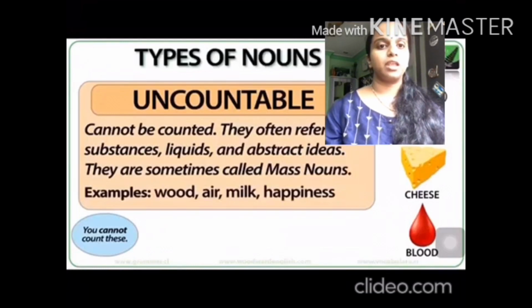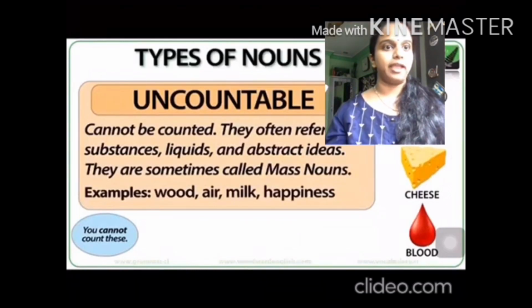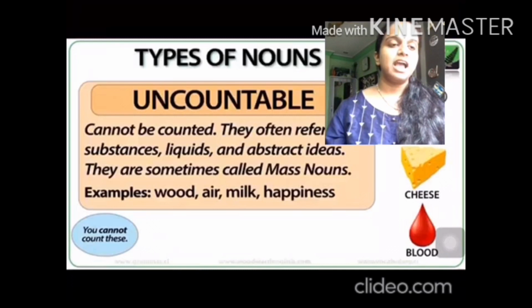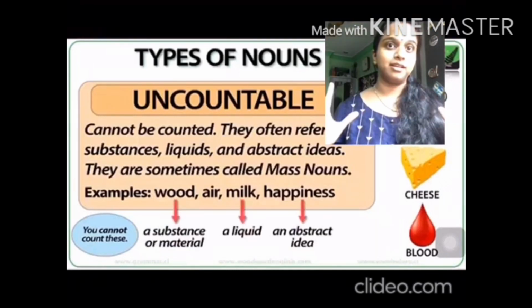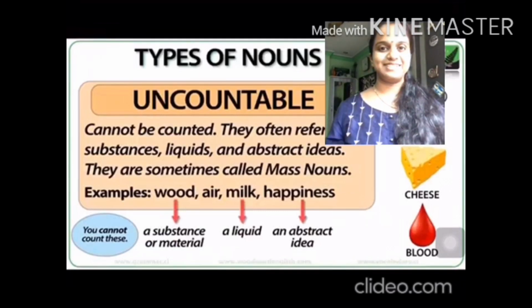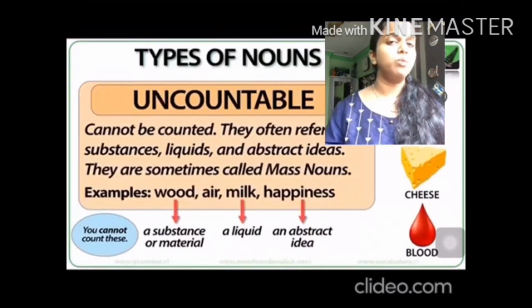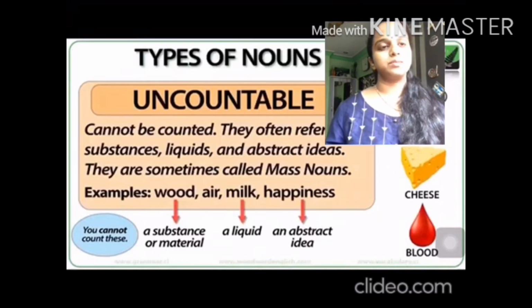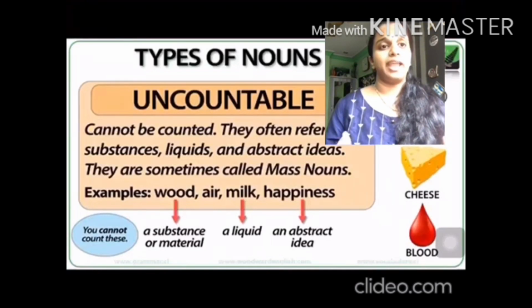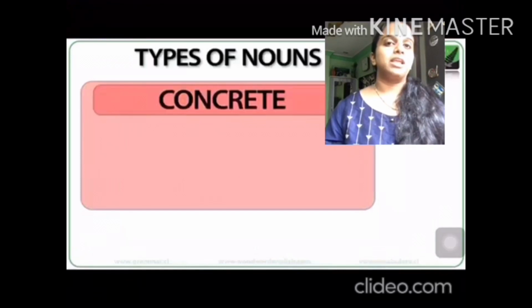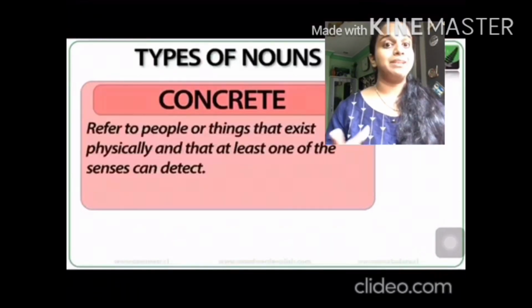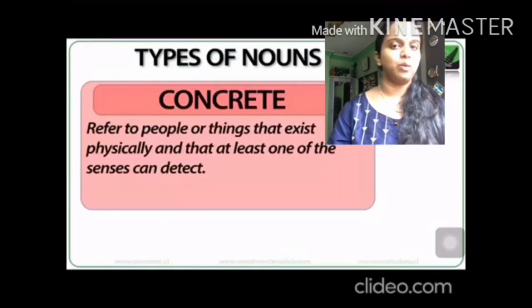Abstract nouns: oxygen, sky, stars, right? Wood, the wood on the tree, can you count it? No. Air, milk, happiness, joy, sorrow, can you count these emotions? No. These are all abstract nouns. Wood, a substance of material, you cannot count it. Air, you cannot see its existence, you cannot count it. Milk is liquid, you cannot count it. Happiness is a feeling, you cannot count it.